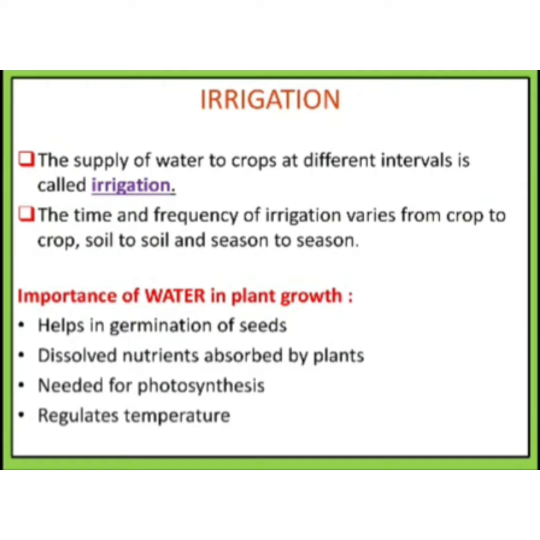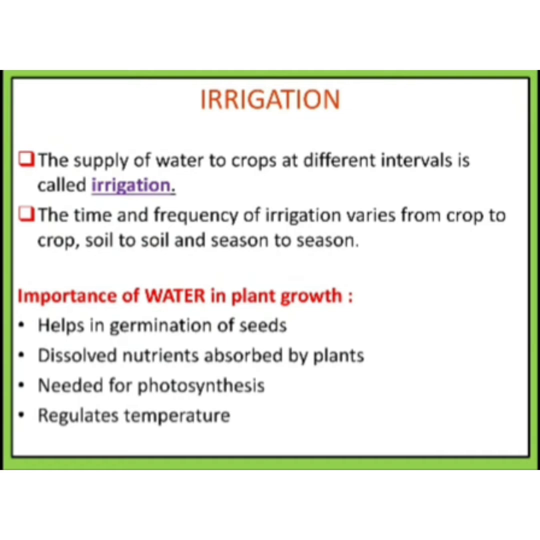Irrigation requirements of crops also depend upon the nature of the crop, the nature of the soil and the season. That is, the time and frequency of irrigation varies from crop to crop, soil to soil and season to season. Some crops require more water, some require less, and the need for irrigation in some seasons is high and in some seasons it is very low, like during the rainy season.